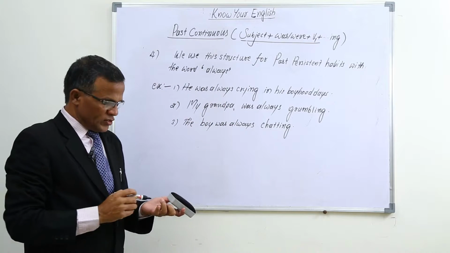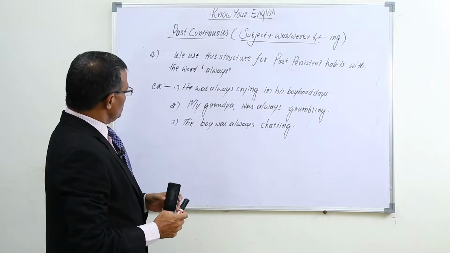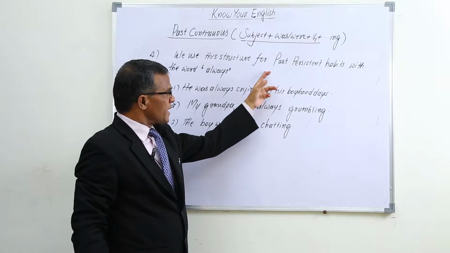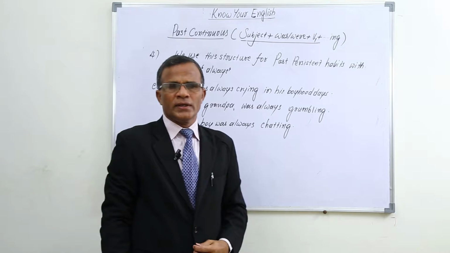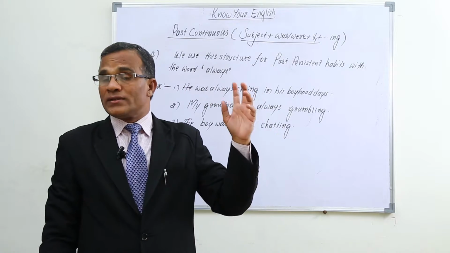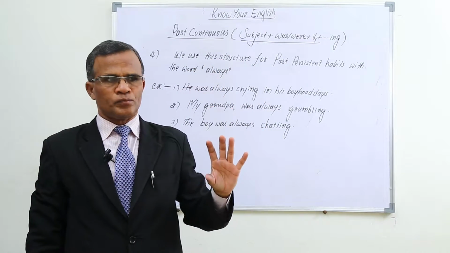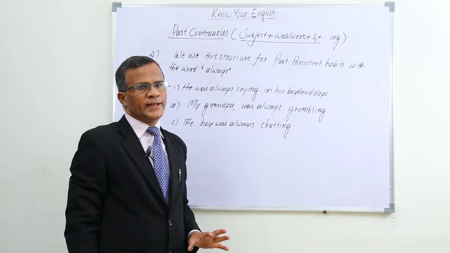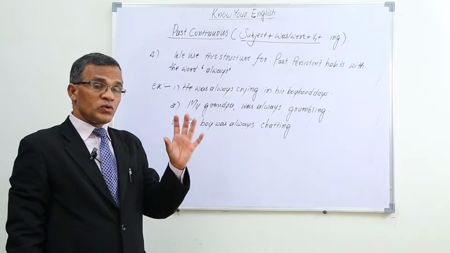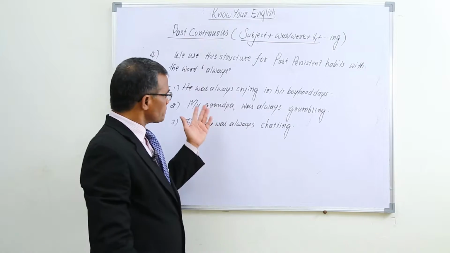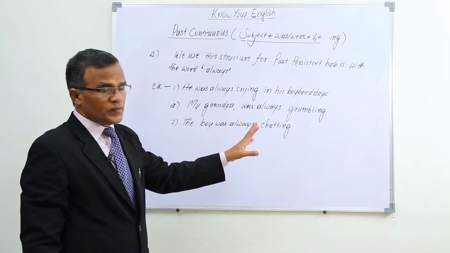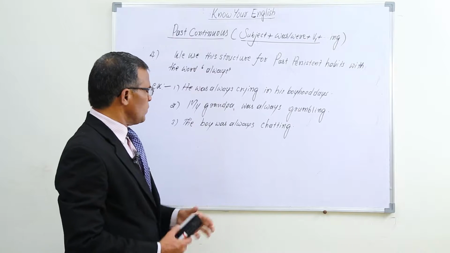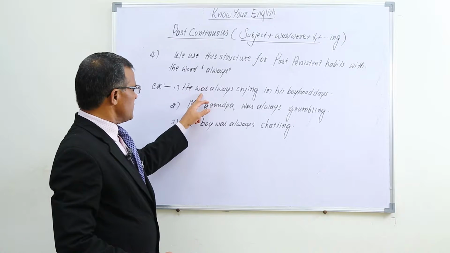So these are the sentences. Here we use this structure for past persistent habits with the word always. Means the habit which a subject had once, which was too much really. When we feel the habit was too much in the past, then we use this past continuous with the word always.